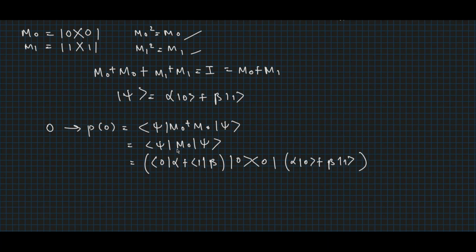And since the 0 and 1 states are our orthonormal basis, we'll have p(0), that is the probability of getting 0 as the output, equal to alpha squared.